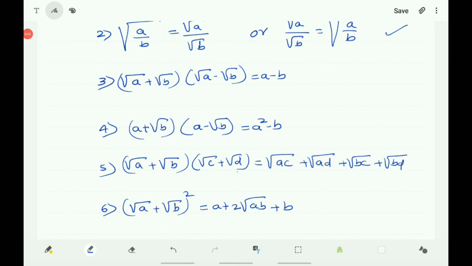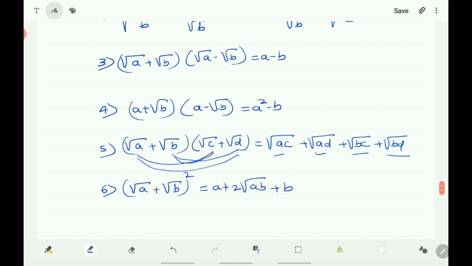Fifth one is (√a + √b)(√c + √d). Here √a into √c is √ac, and √a into √d is √ad. And next, √b into √c is √bc, and √b into √d is √bd. Here you will get 4 terms.